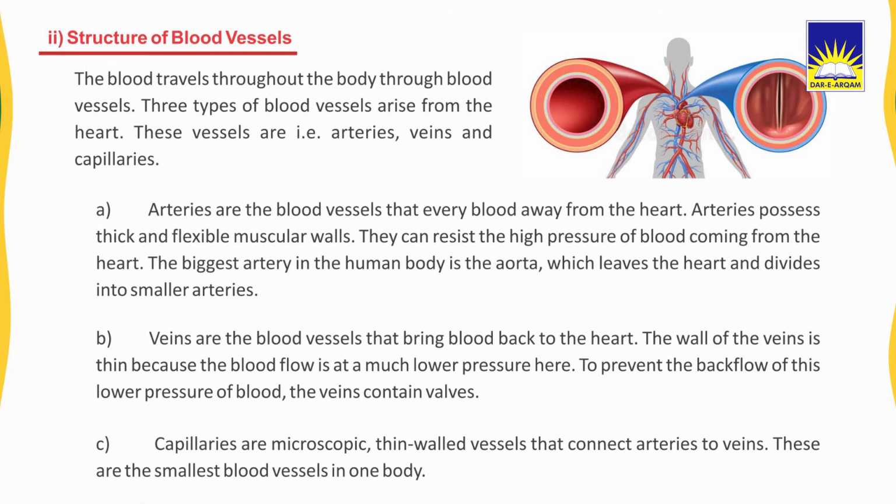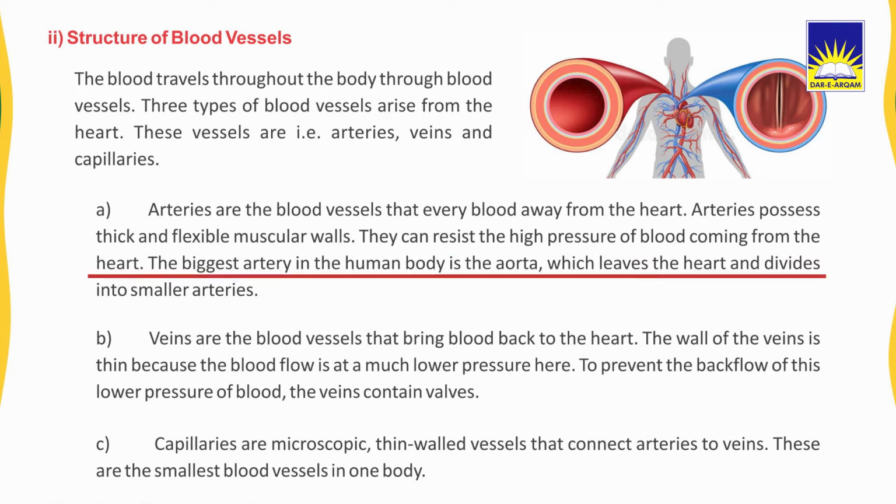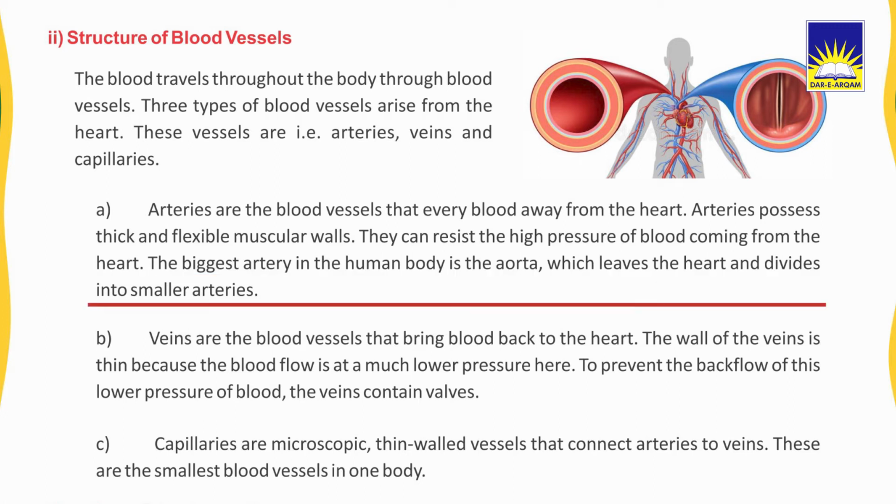Structure of blood vessels. The blood travels throughout the body through blood vessels. 3 types of blood vessels arise from the heart. These vessels are arteries, veins and capillaries. Arteries are the blood vessels that carry blood away from the heart. Arteries possess thick and flexible muscular walls. They can resist the high pressure of blood coming from the heart. The biggest artery in the human body is the aorta, which leaves the heart and divides into smaller arteries.